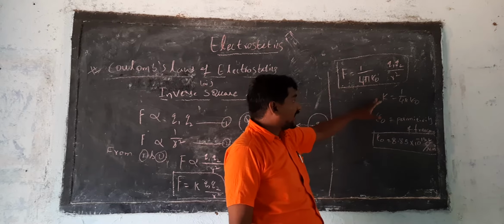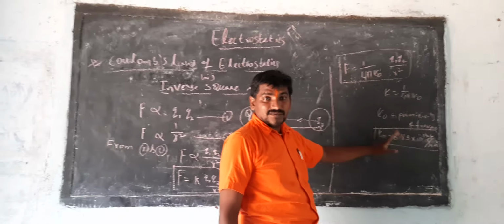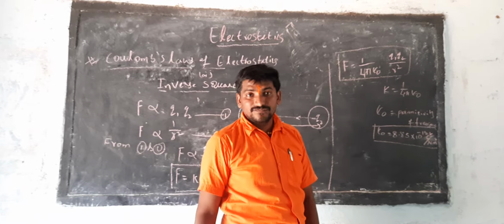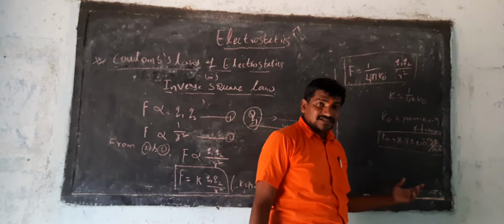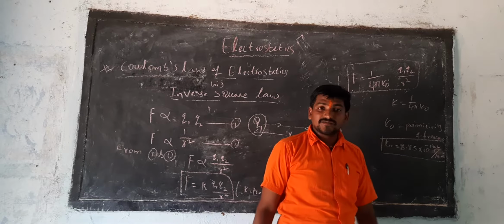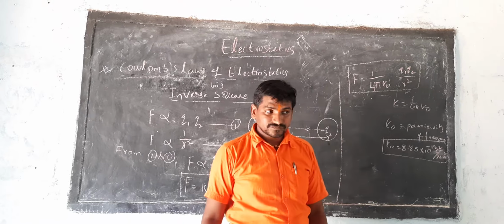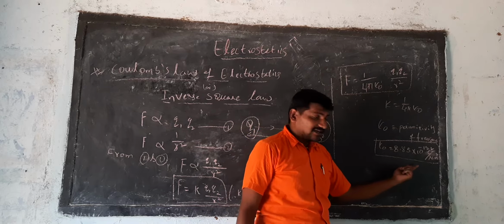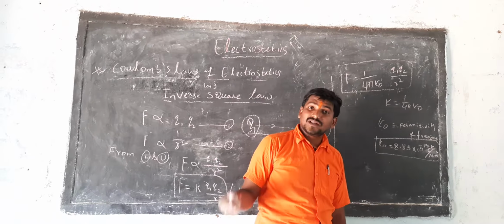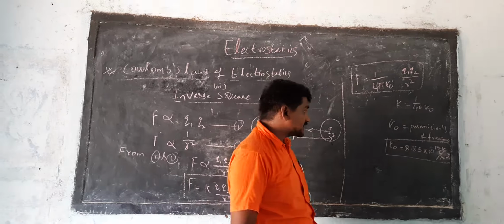This K value we can treat with respect to the dielectric constant, meaning epsilon naught. From epsilon naught only we can explain this. In the same way, coming to the magnetic field also, we have the permeability of free space, that is mu naught.